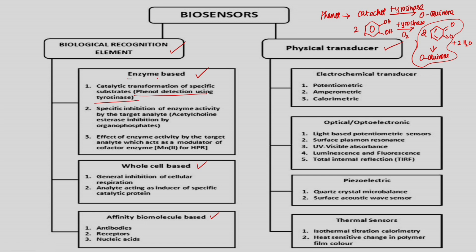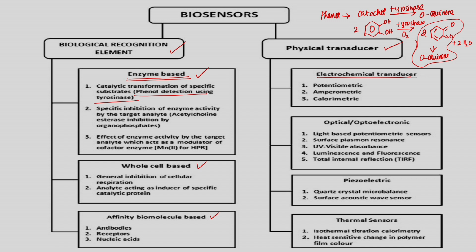So, this is nothing but an enzyme based recognition. Enzyme based recognition is where this enzyme is kept in the electrode. For example, if you want to use an electrochemical transducer, for a potentiometric electrode, in one electrode this particular enzyme is kept. So, when the electrode sees the target analyte, which is nothing but phenol.